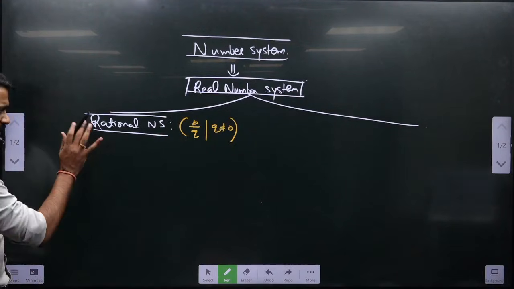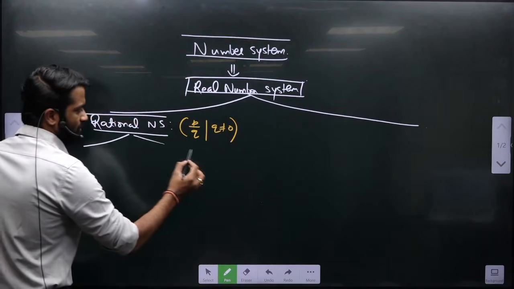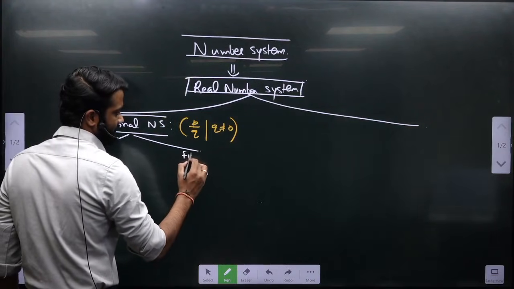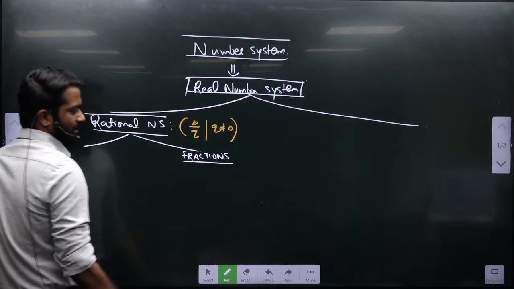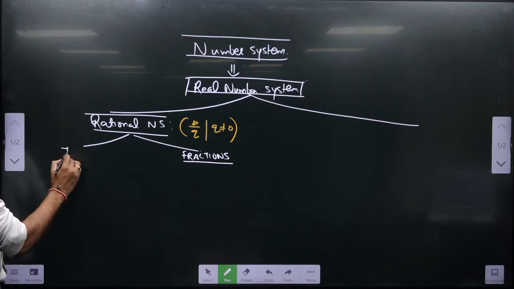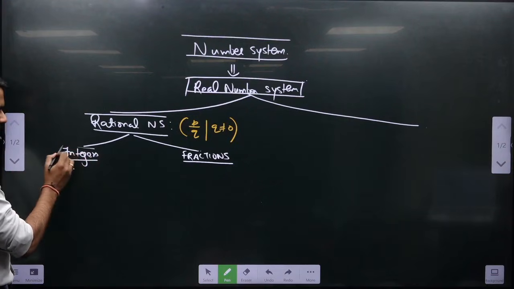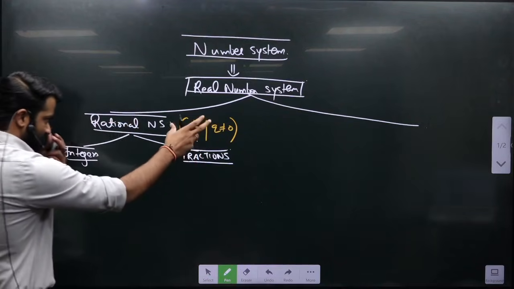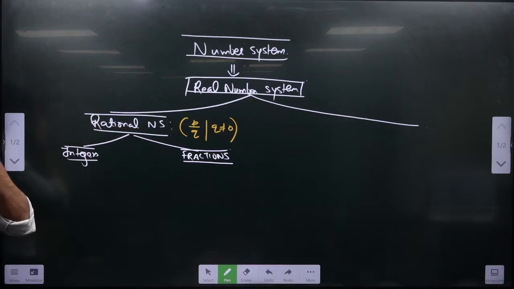Now, this rational number is further subdivided into 2 parts. First is fractions, and second is integers. Obviously, these properties should be followed by both of them, because both are nothing but subparts of the rational number system.